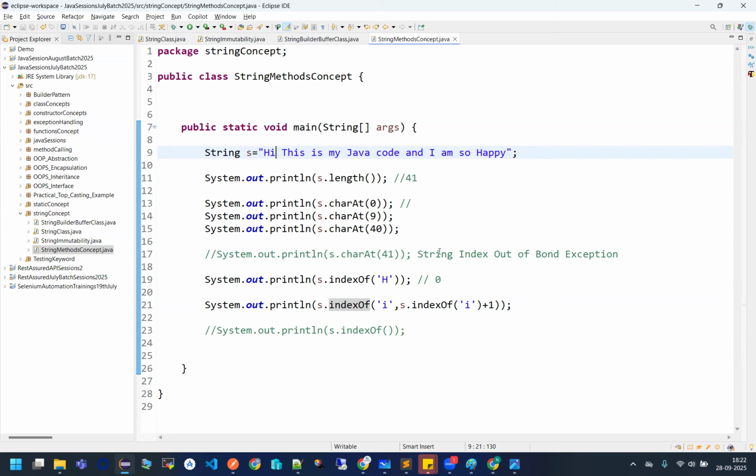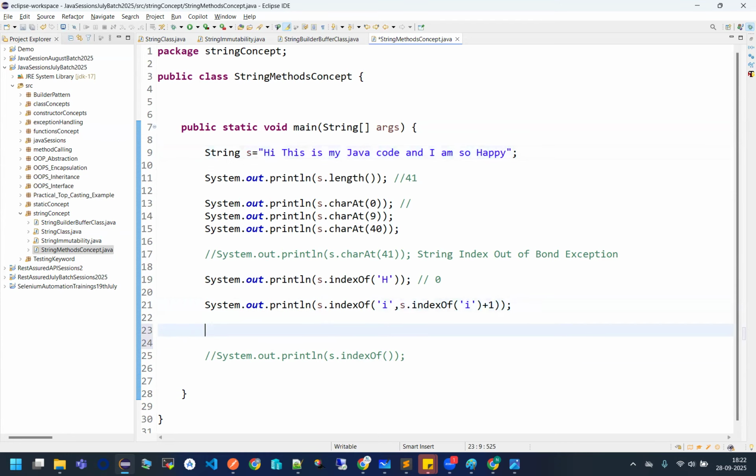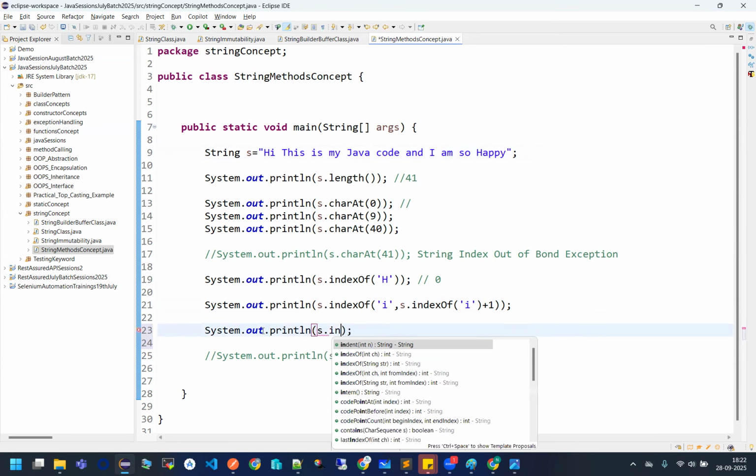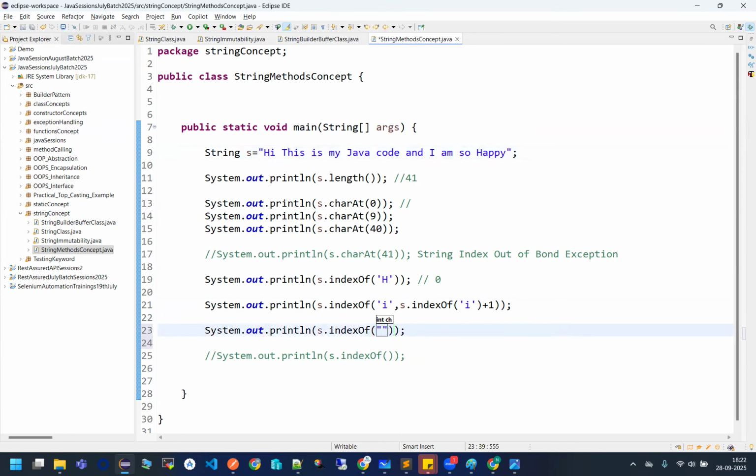Okay? Now, if you really want to fetch the index of a particular word, not a character but this time the entire word, and you want to see at which position my Java is, can I do it? Yes. How? In a similar way. I'm writing s dot indexOf. Now, instead of a character, I am giving the direct value. So first of all, let us find it out. This is 0, 1, 2, 3, 4, 5, 6, 7, 8, 9, 10, 11, 12, 13. And it should be something around the 14th position. The Java. See.